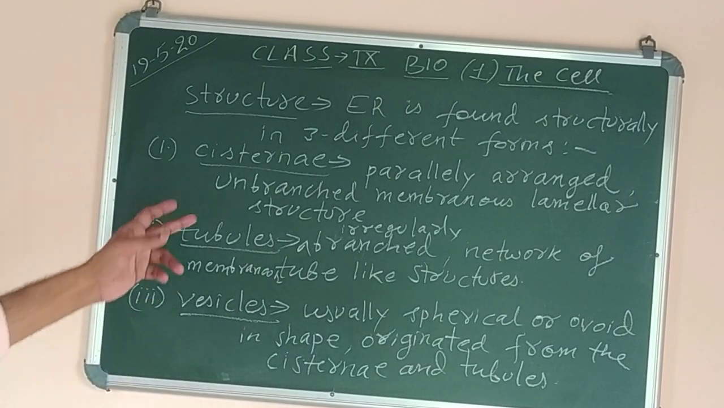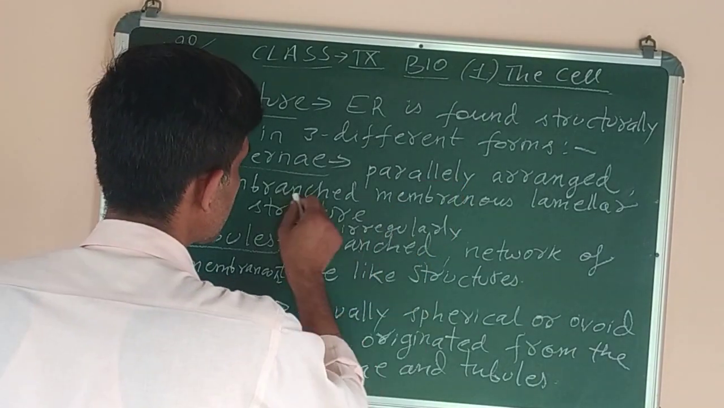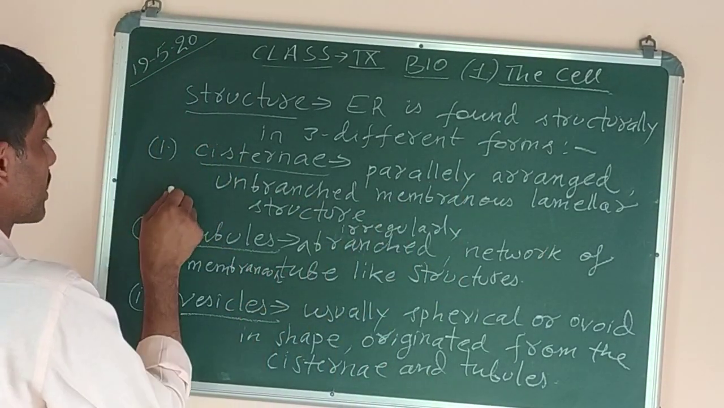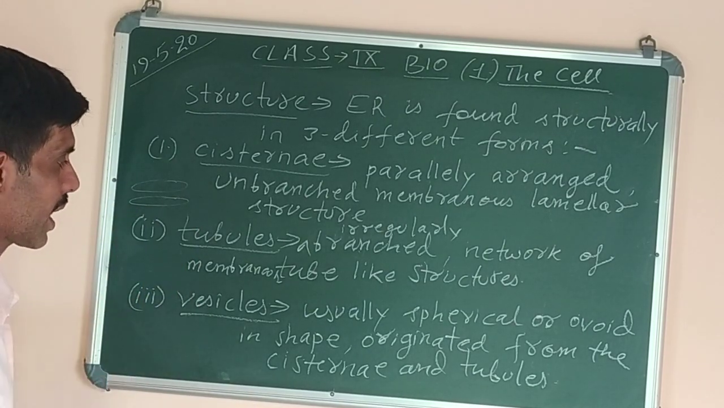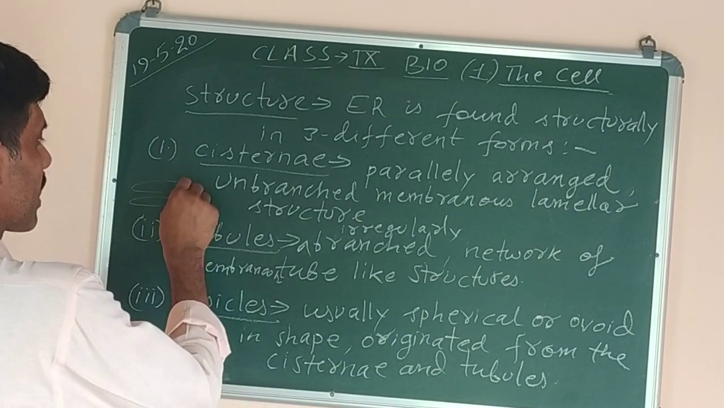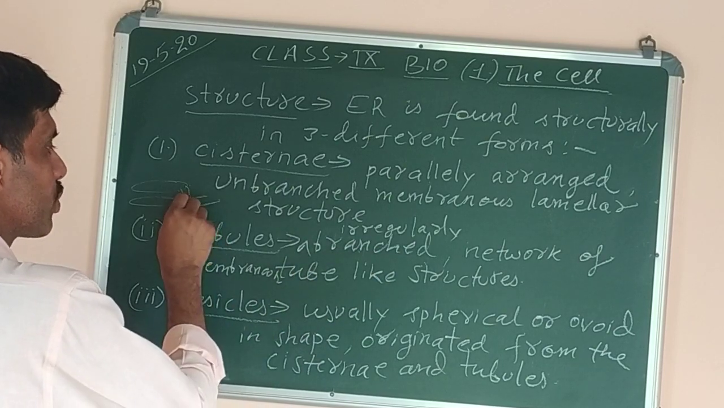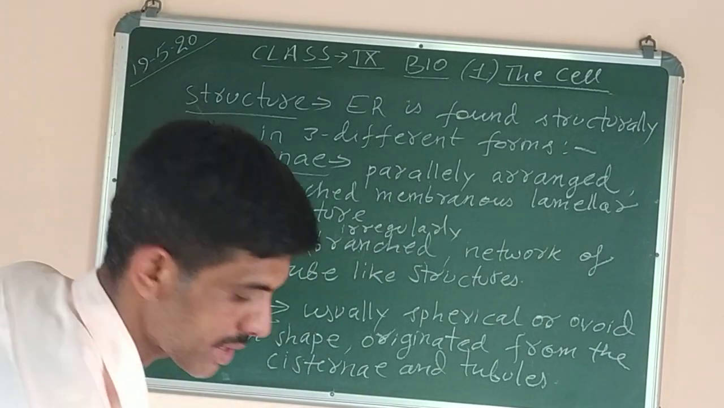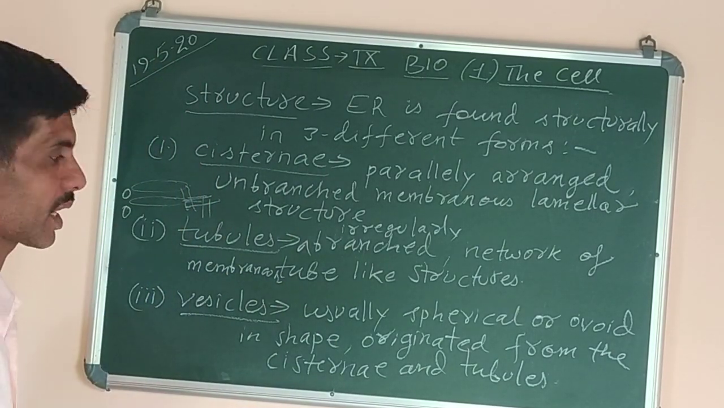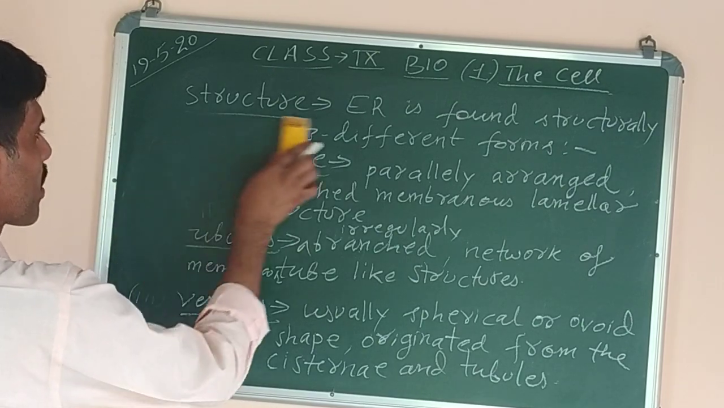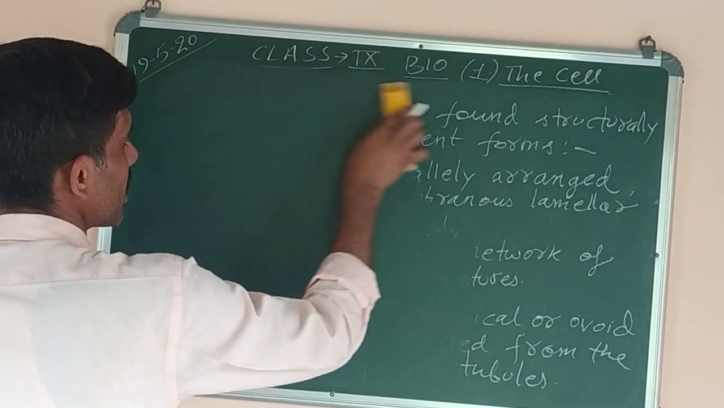So what are the three main parts or the structure of endoplasmic reticulum? It is found in three different forms: cisternae, tubules and vesicles. Cisternae is parallelly arranged unbranched membranous lamellar structure. They are parallel to each other. I will draw the diagram, then you can see. And tubular means like a tube, they can form a network. They are branched, means this tube can have further branches also. And the last one is vesicles. Vesicles are spherical or ovoid shaped structures. So just have a look at the diagram, then you will come to know the structure of endoplasmic reticulum.